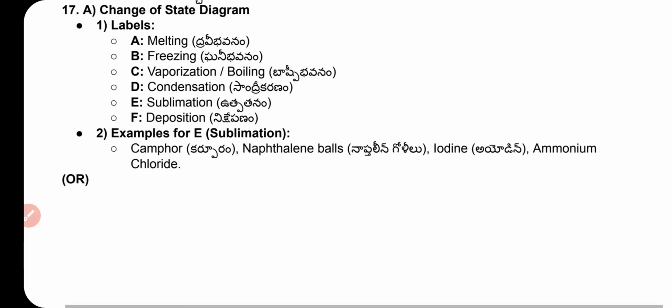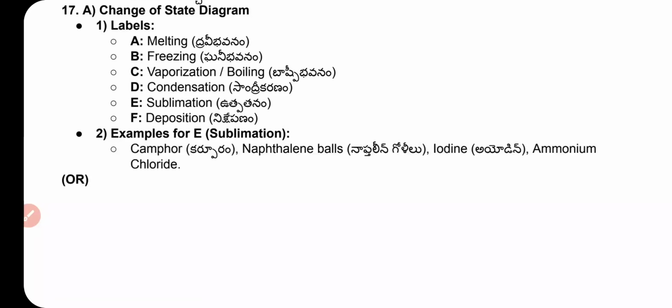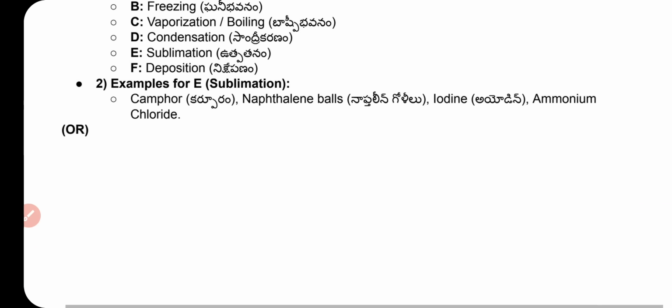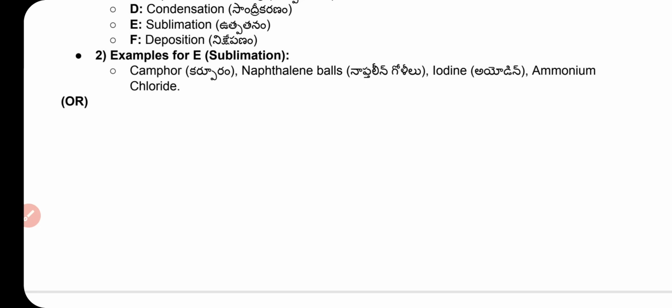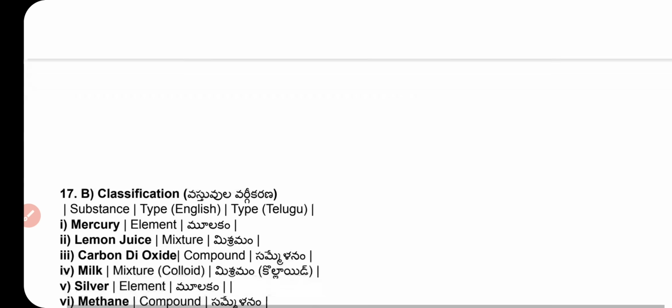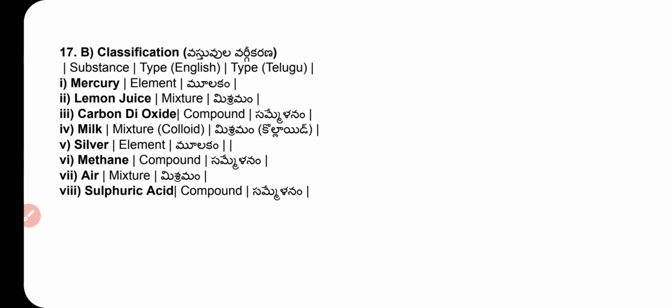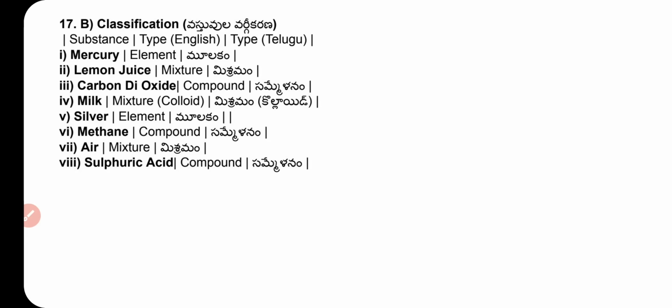And the change of state diagram: A is melting, B is freezing, C is evaporation and boiling, D is condensation, E is sublimation, and F is deposition. Examples of E: camphor, naphthalene ball, iodine, aluminum chloride. And the last question, classification: mercury is an element, lemon juice is a mixture, carbon dioxide CO2 is a compound, milk is a mixture, a colloid solution, silver is an element, methane is a compound, formula CH4, air is a mixture of gases, sulfuric acid is a compound.